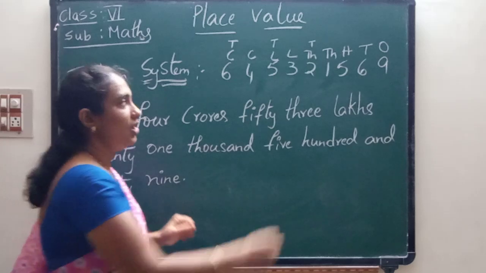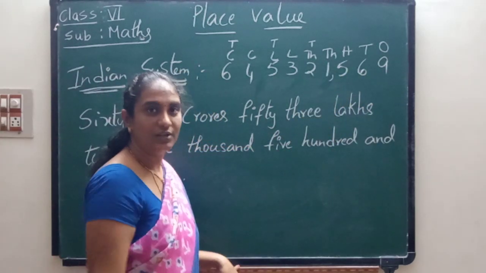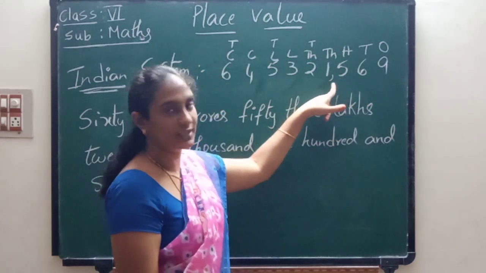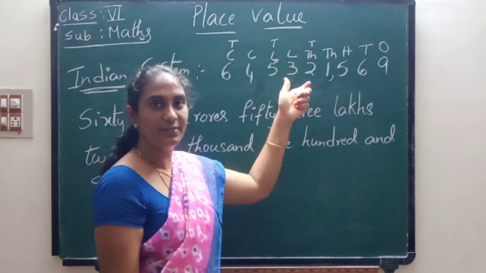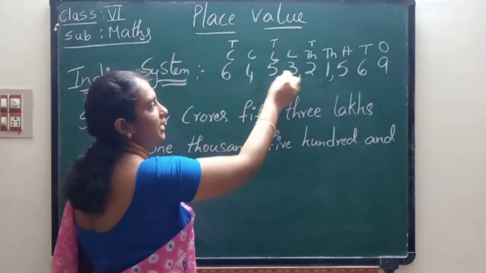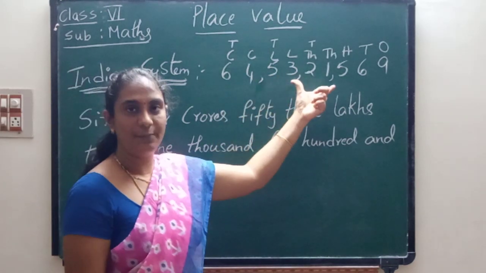What did I tell? After the first 3 numbers from the right we keep the first comma. After the next 2 numbers we keep the second comma. So 1, 2, comma. Again 1, 2, comma. Do you understand now how I keep the commas and place values?